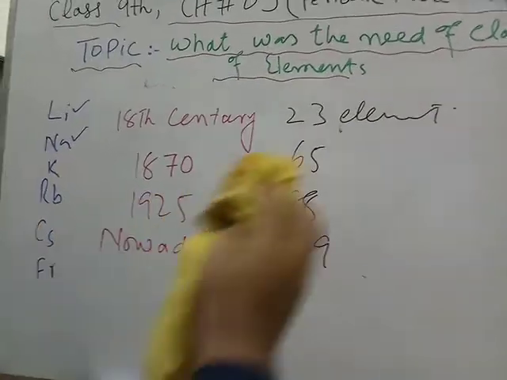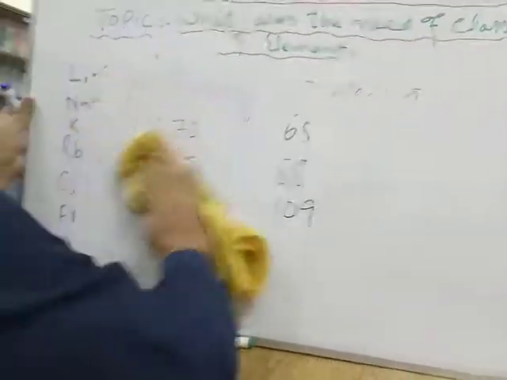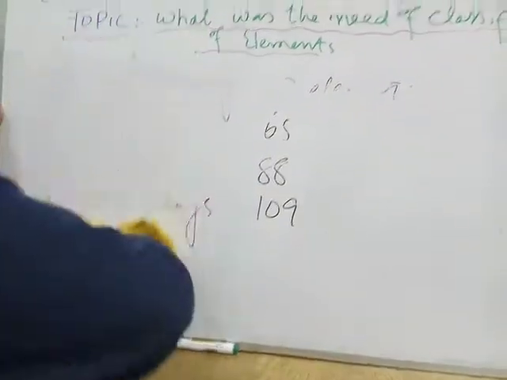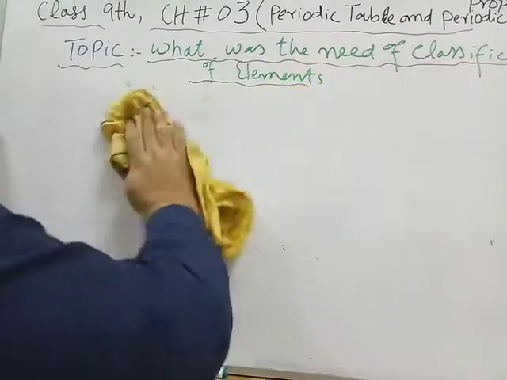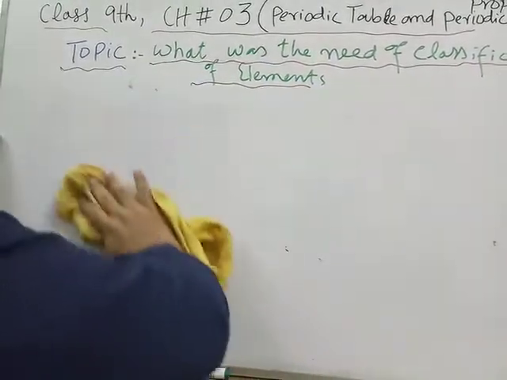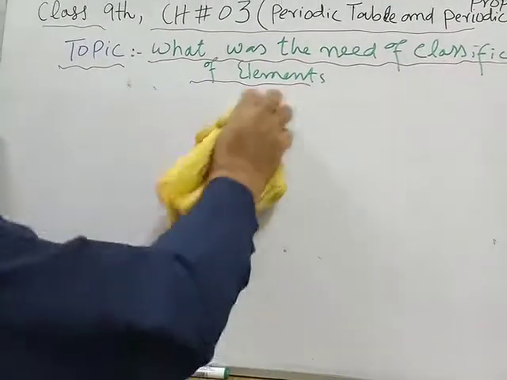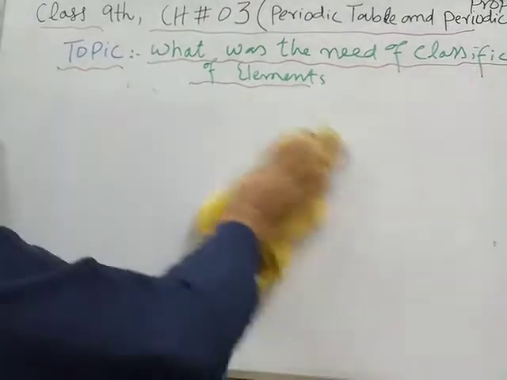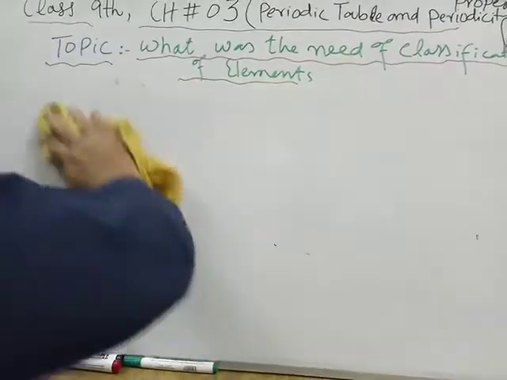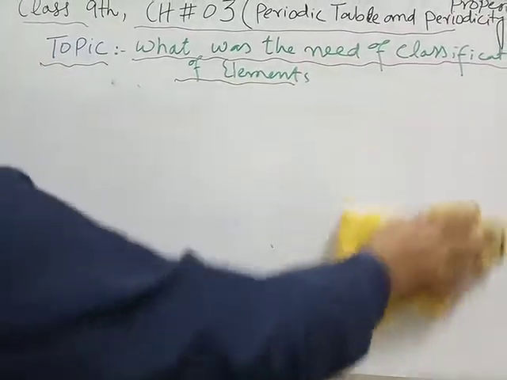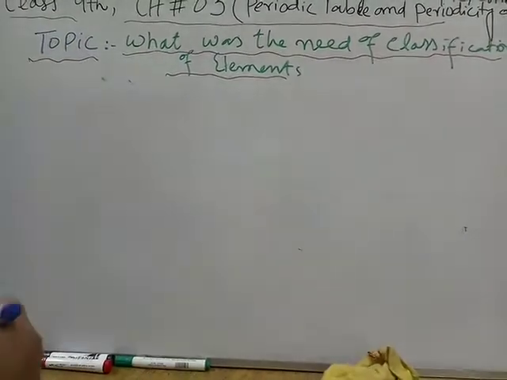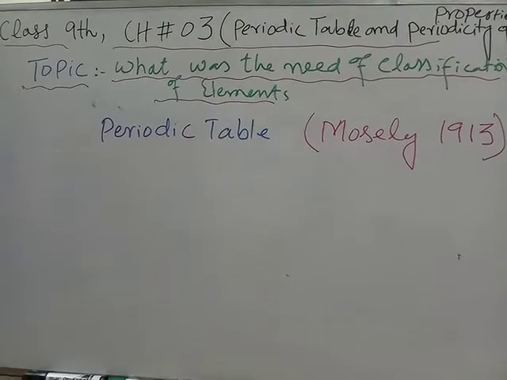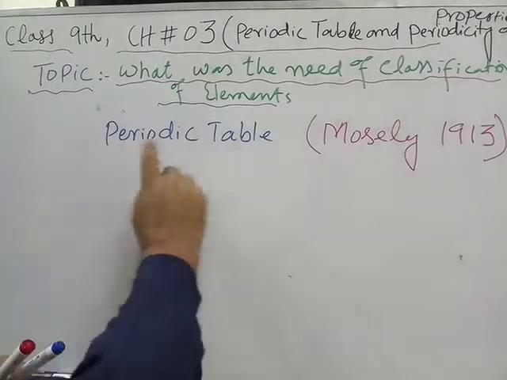Now let me proceed towards my next topic, which is the periodic table. What is the periodic table, and what are the groups and periods in the periodic table? We will discuss them in detail. So my next topic is the periodic table.